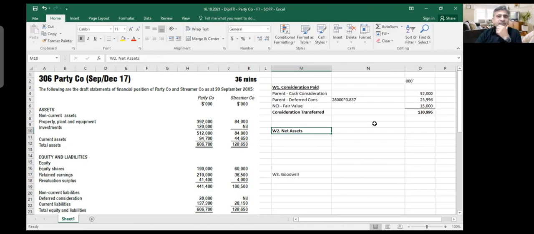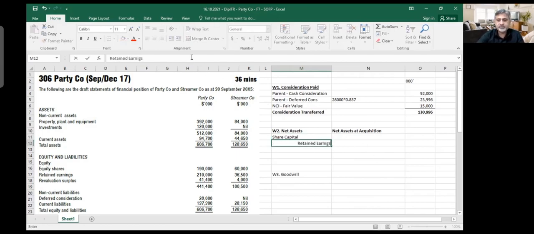Like, for example, what I would rather prefer, and which actually helps us a lot. Okay, let's call it like this. You will find out net assets at acquisition. This is your objective. So what are the net assets at acquisition date? You have your share capital, your retained earnings, which is also given in the question, and I think, if I'm not mistaken, they mentioned some reserves as well.